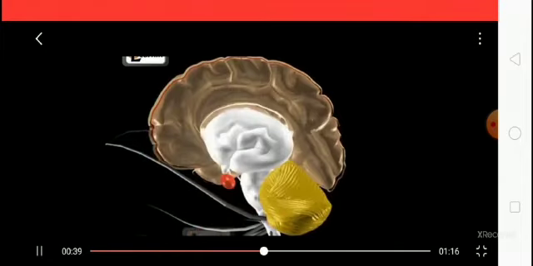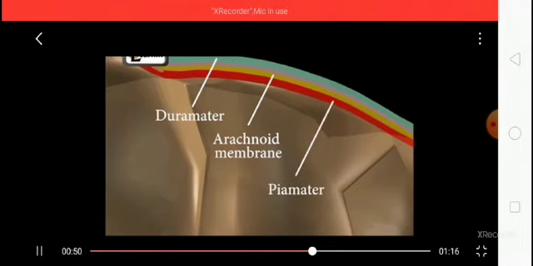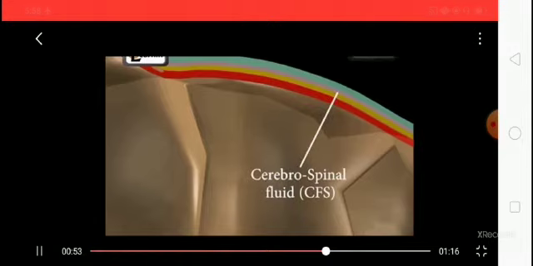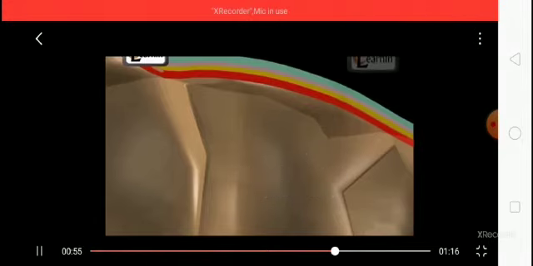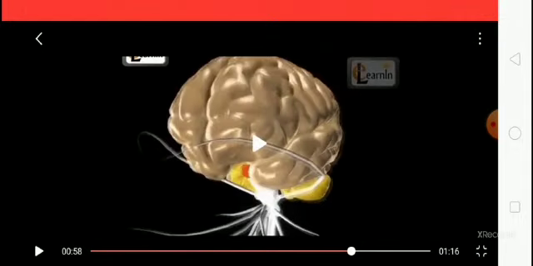Both the brain and the spinal cord are covered by three membranes. The outer membrane is called dura mater, the middle one is called arachnoid, and the inner membrane is called pia mater. A fluid called cerebrospinal fluid, CSF, flows in between the outer and middle membranes.